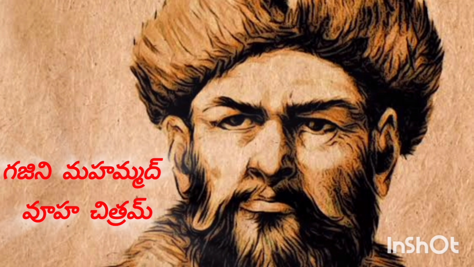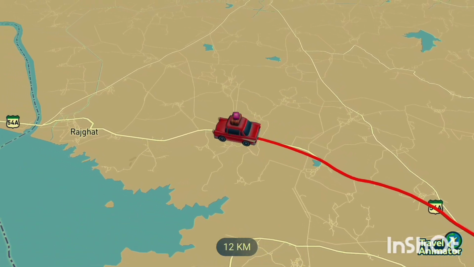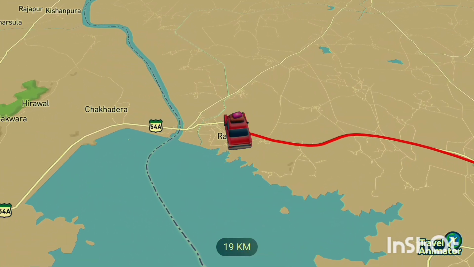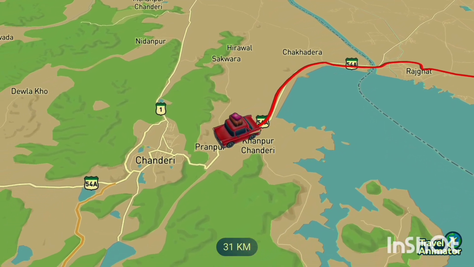After this, these Chandeli Rajputs constructed many forts across Bundelkhand and ruled independently. Now we can see these forts in Jhansi, Chanderi, Kalinjar, Tikamgarh, Orchha. Today we explore the fort of Chanderi, which is 33 kilometers from Lalitpur.